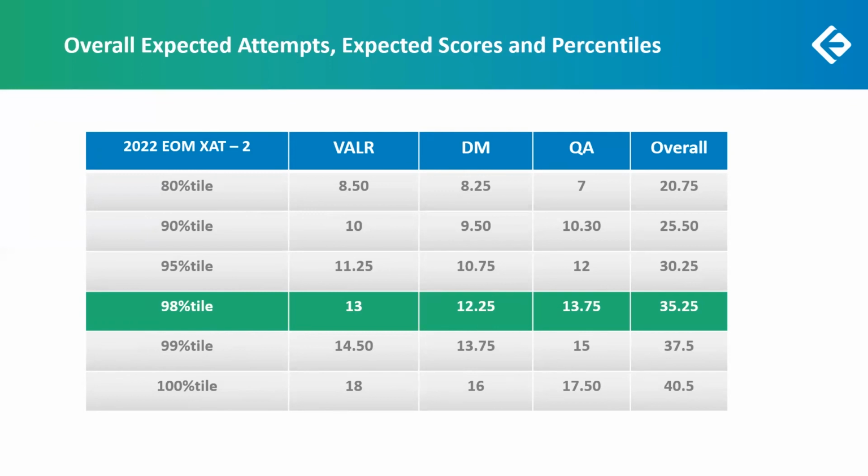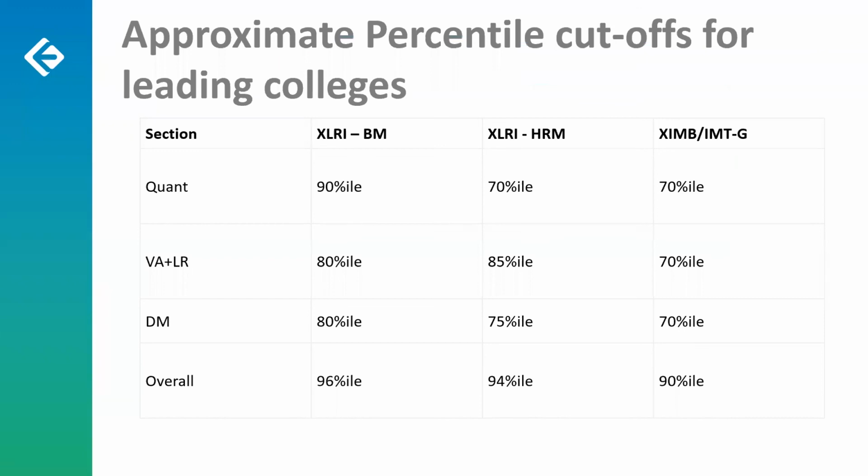Let's also quickly understand what these percentiles mean in terms of the various important colleges and their expected cutoffs. So the XLRI business management program would require a sectional minimum of 90 percentile in quant, a sectional minimum of 80 percentile in VALR, a sectional minimum of 80 percentile in decision making, and an overall percentile of 96 can fetch you an XLRI BM call.